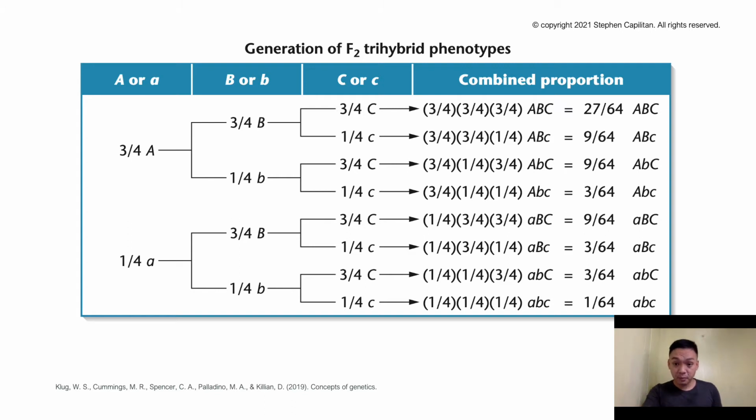So this is what we call the forked line method. It resembles a fork.